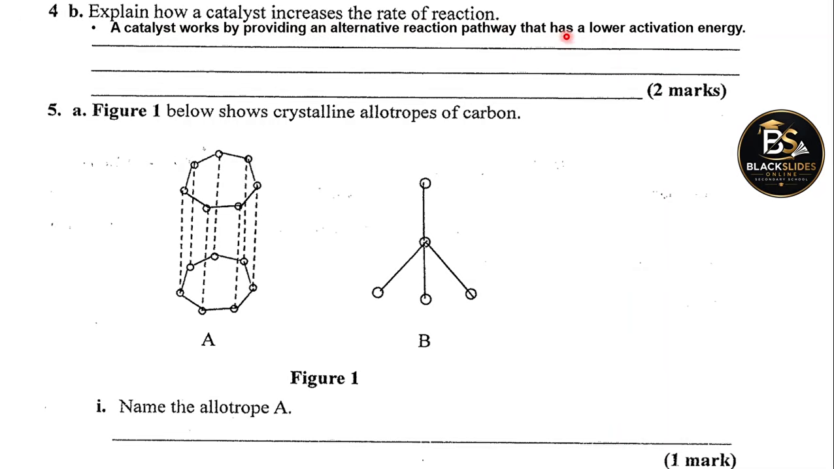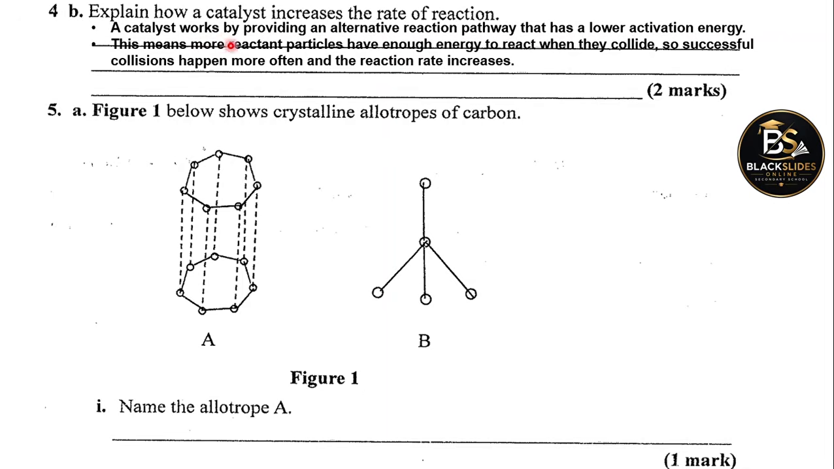So in order to lower the activation energy, the energy that a reaction requires to happen, we shall need a catalyst. So that's the job of a catalyst. Right? So this means that once the energy is lowered, more reactant particles have enough energy to react when they collide, and so successful collisions happen more often and the reaction rate increases. So that's what you're supposed to have said for 2 marks.